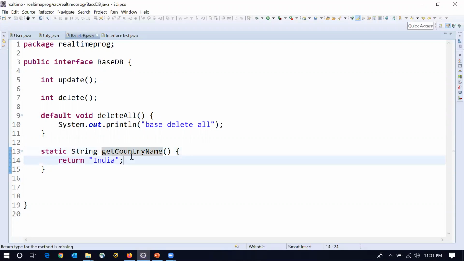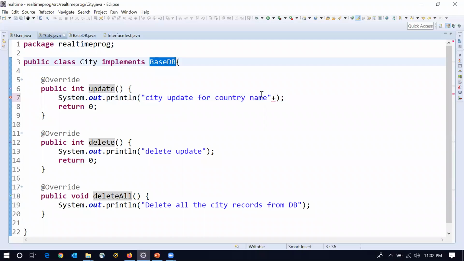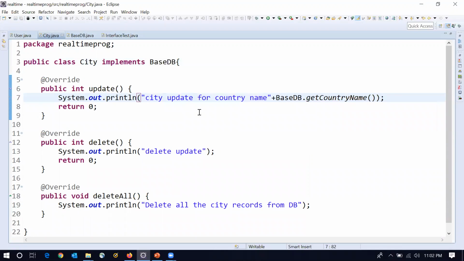Right now I'm hard coding the value, but later we can fetch the data from the database. Just for demo purposes, I'm hard coding the data. Assume that I want to call this method to get some values. Within city, for example, city update for a given country name, I can bring the static value by calling the static method from the interface. Same way, interface name dot getCountryName. In this way, we can use static methods similarly to how we use them within classes.